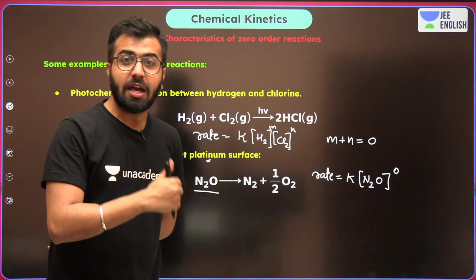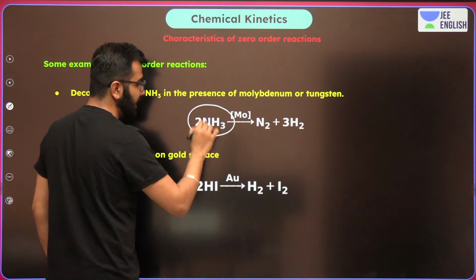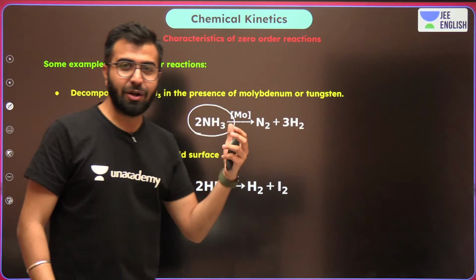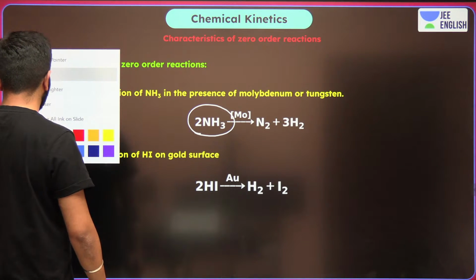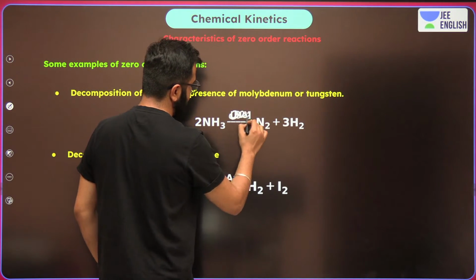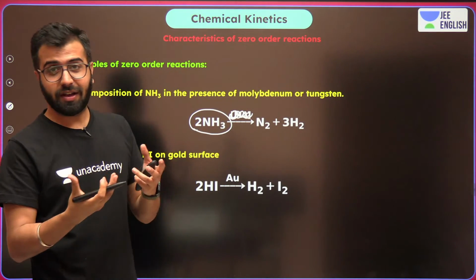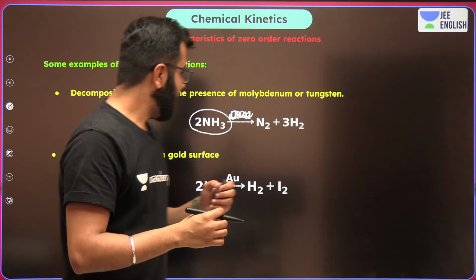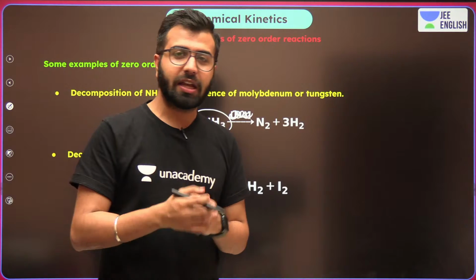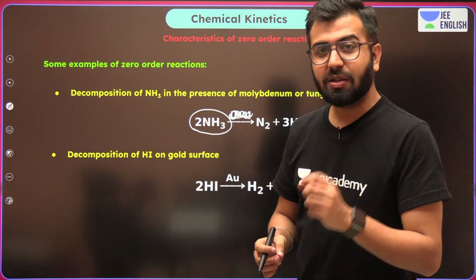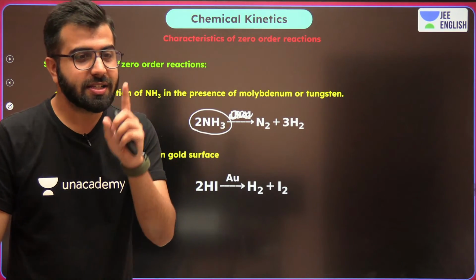Okay, amazing. Now over here, let's talk about a few more. The decomposition of NH3 into N2 and H2. So do remember this. What are we really going to write again? On the power, we are going to have the 0 value. And when we talk about HI converting into H2 and I2, again the same thing. Rate is equals to rate constant and the concentration of HI raised to power 0.